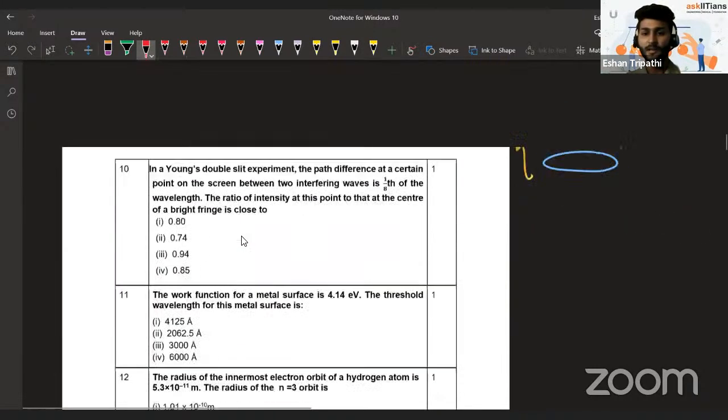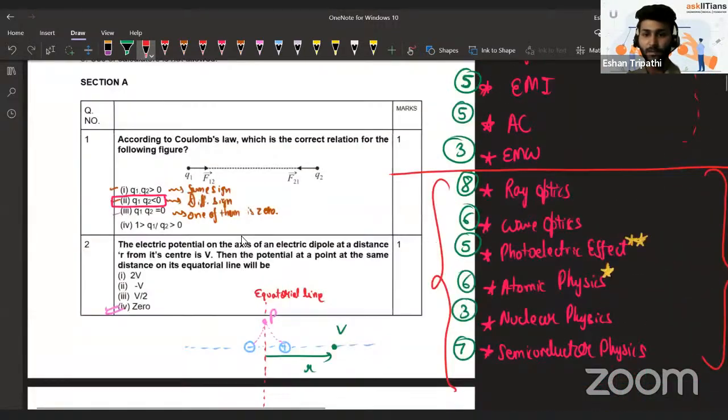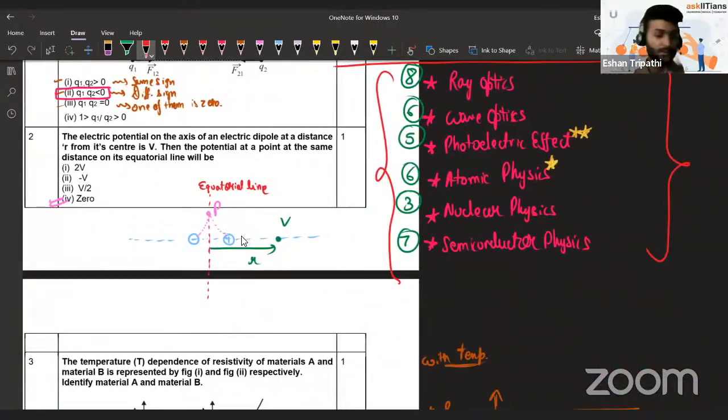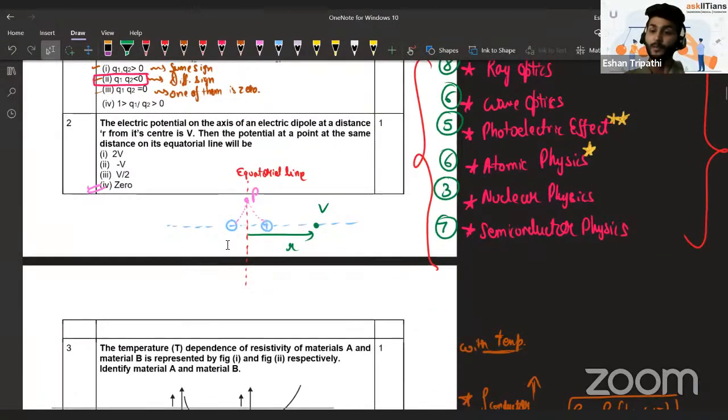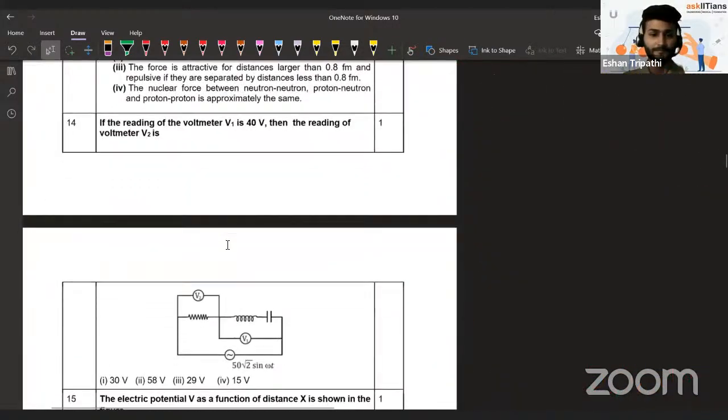Let me mention about semiconductors chapter. I think I have not mentioned it till now. No, I have mentioned 7 marks in total. So yeah, semiconductors is also an important chapter. 7 whole marks, very, very important.